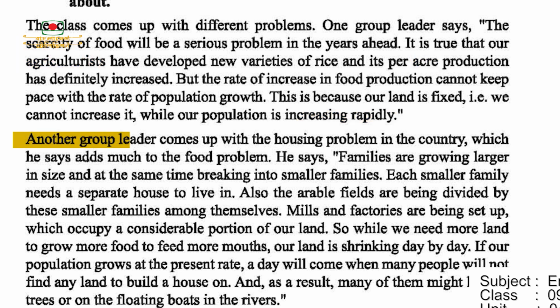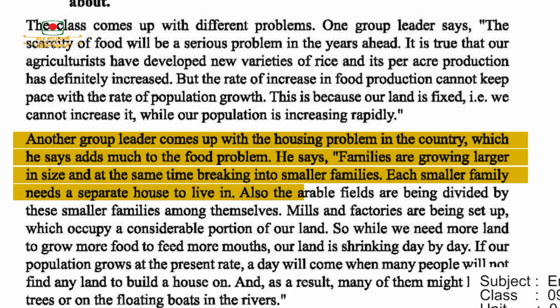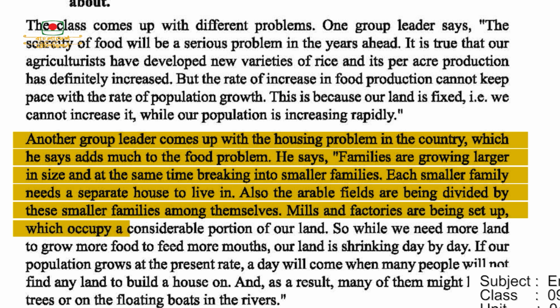Another group leader comes up with the housing problems in the country, which he says adds much to the food problem. He says families are growing larger in size and at the same time breaking into smaller families. Each smaller family needs a separate house to live in. Also, the arable fields are being divided by these smaller families among themselves. Mills and factories are being set up which occupy a considerable portion of our land.